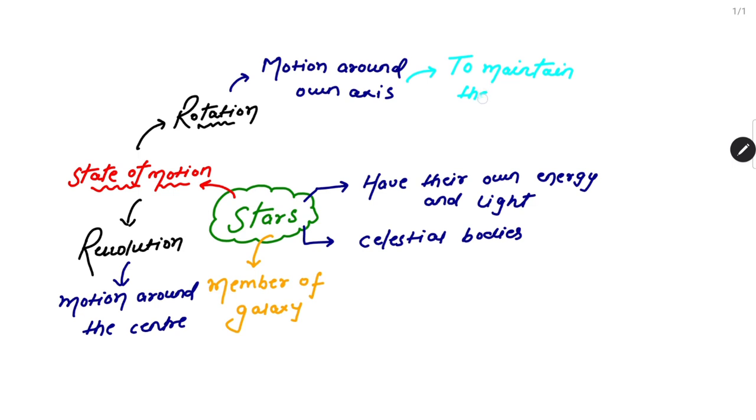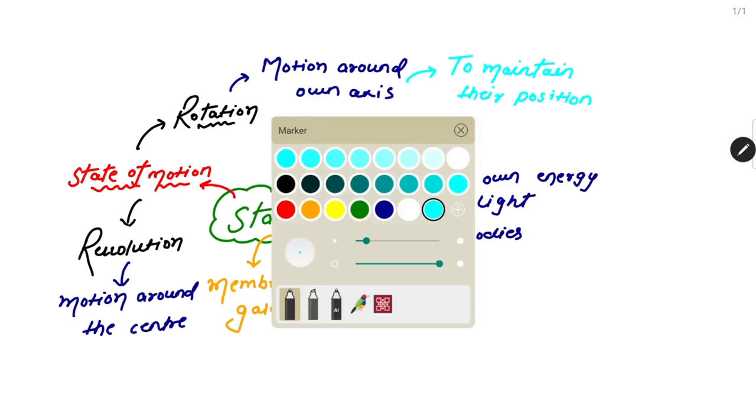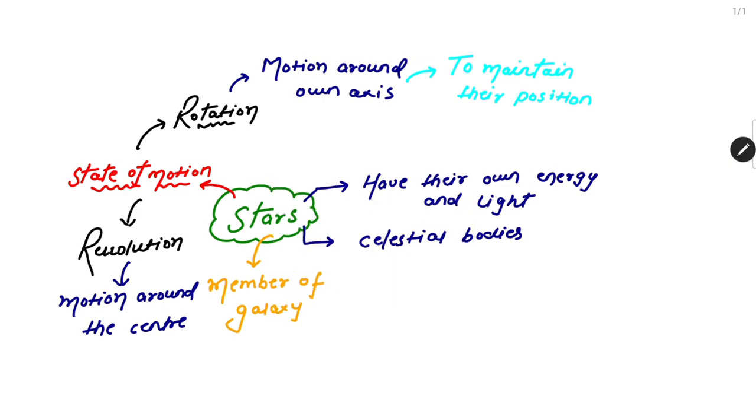If they will not rotate around their own axis, maybe there is a pull of gravitational force by other planets or other celestial bodies. So to maintain their position, they start rotating. Now the next question is, then why do they revolve around the center? Why do they do revolution around the center?